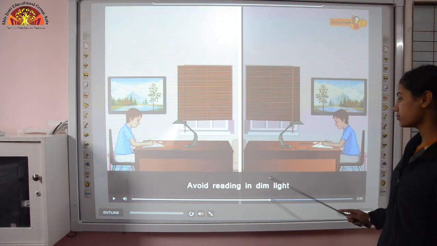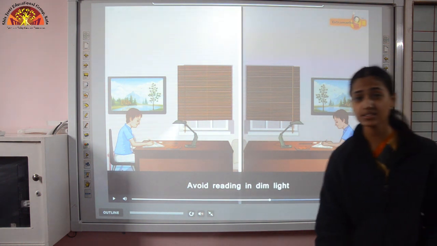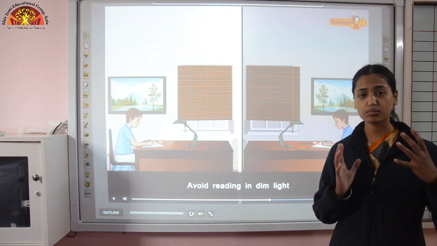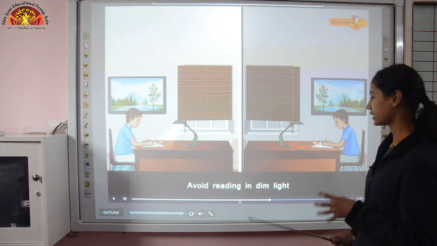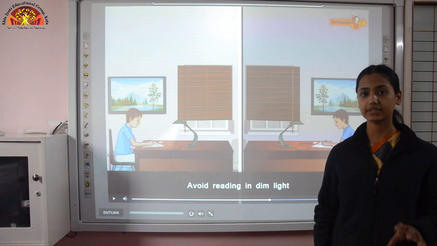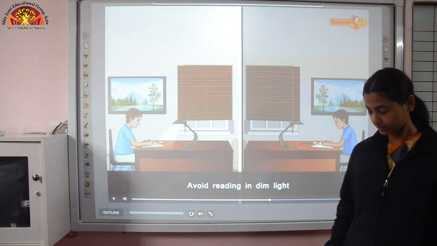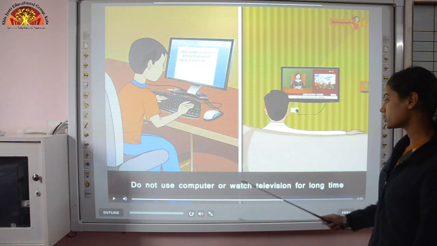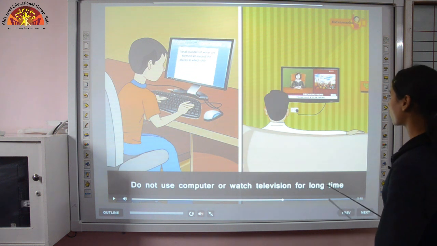Avoid reading in dim light because there will be stress in your mind if you read in dim light. So a sufficient amount of light should be there in the room in which you are reading. Do not use computer or watch television for a long time.